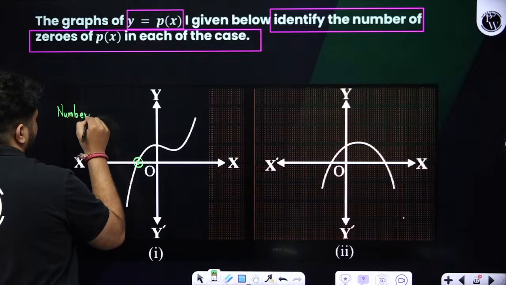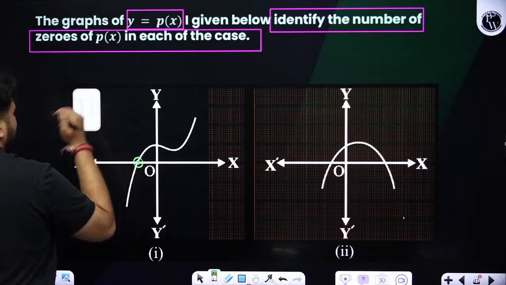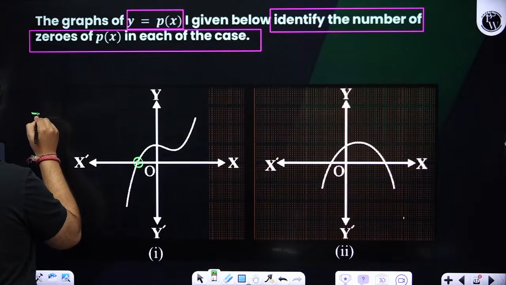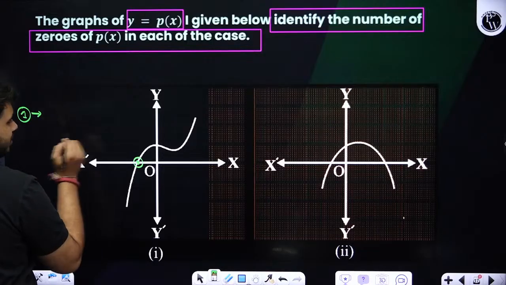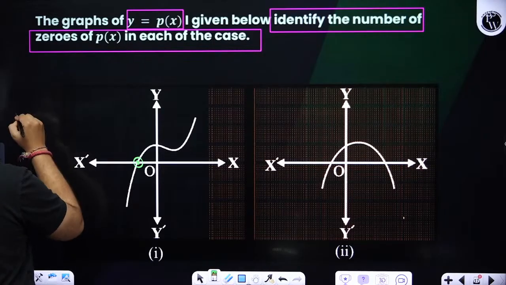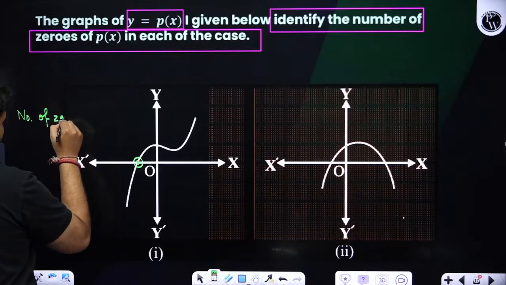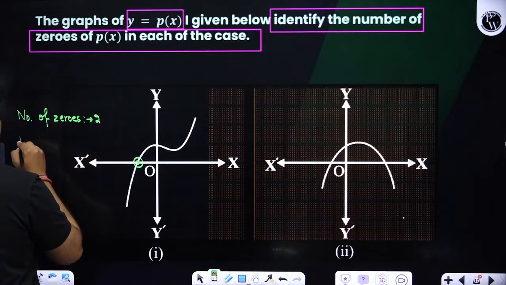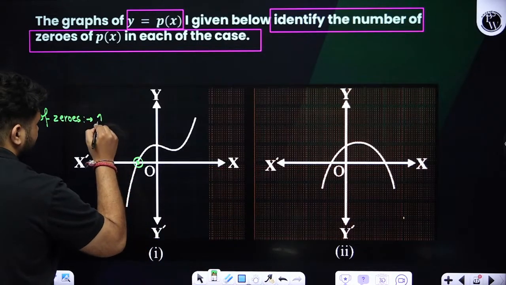Fine. So here number of zeros, fine. Can I write it down like this, students, as a shortcut? Number of zeros, fine. First one, number of zeros, clear. It will be nothing but what? Only one. If I write like this, didn't you understand? Okay, chalo. Number of zeros, clear. So it will be nothing but what? 2. And what will be the 1. Number of zeros will be 1 over here.